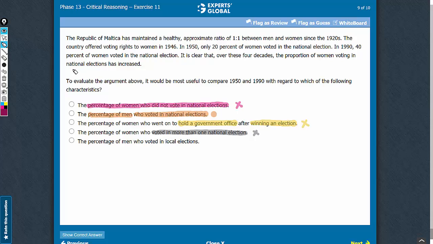Answer choice E, the argument is concerned with national elections. So local elections are out of scope. So let's eliminate this answer choice. B is the correct answer choice.